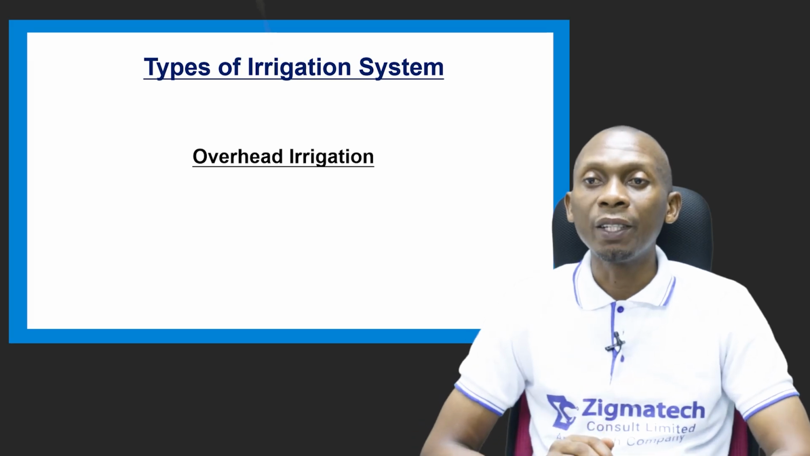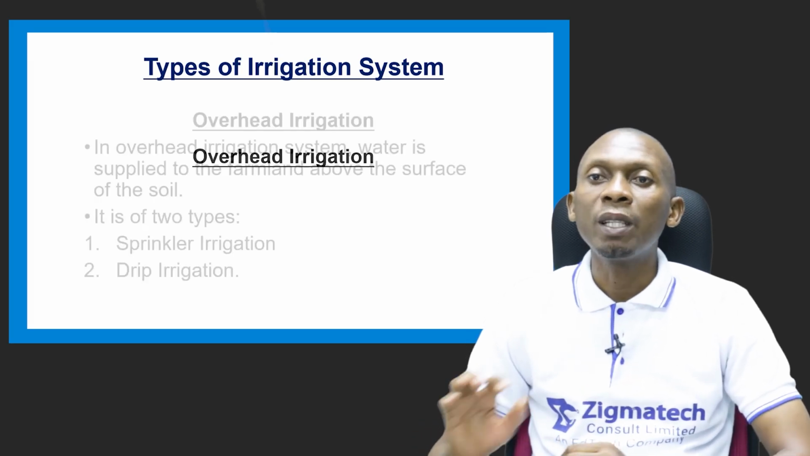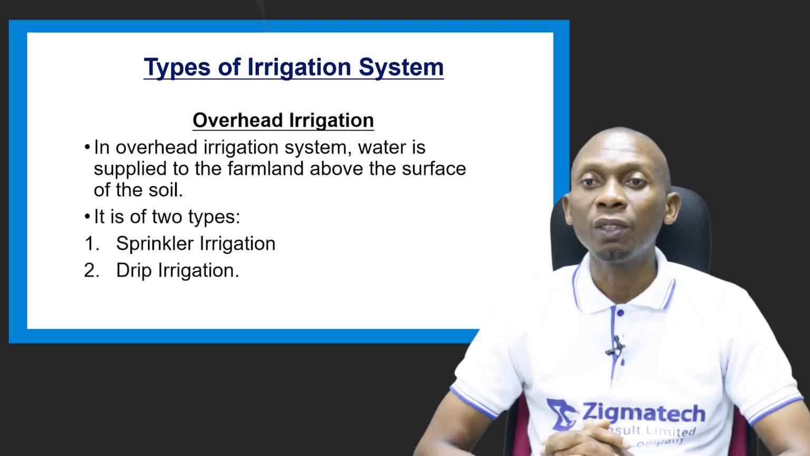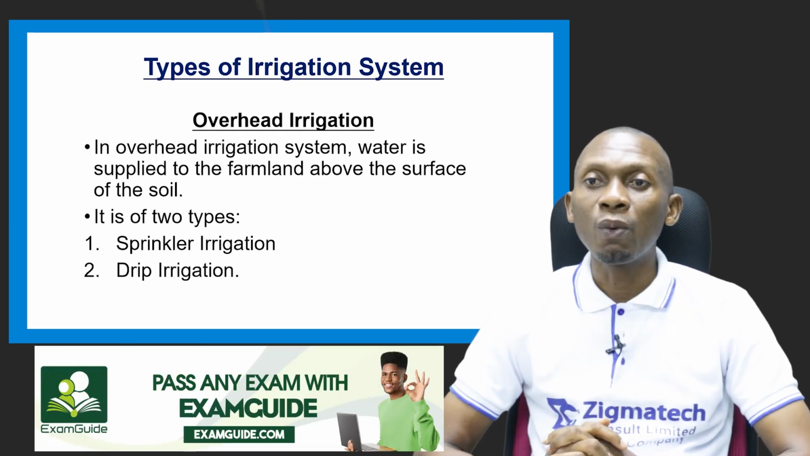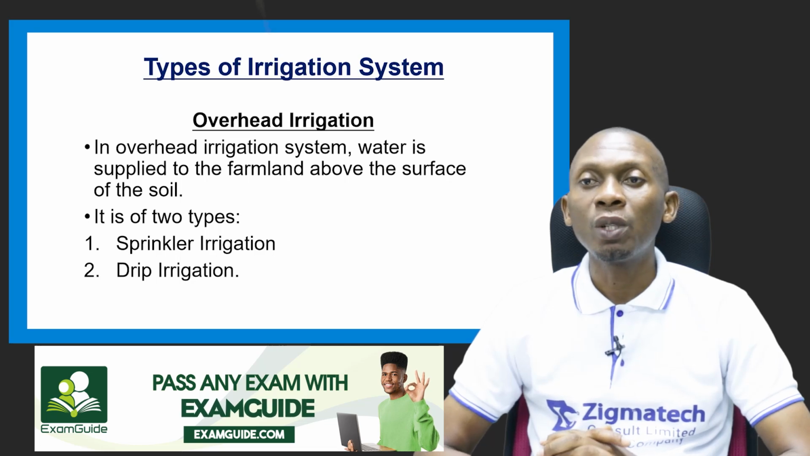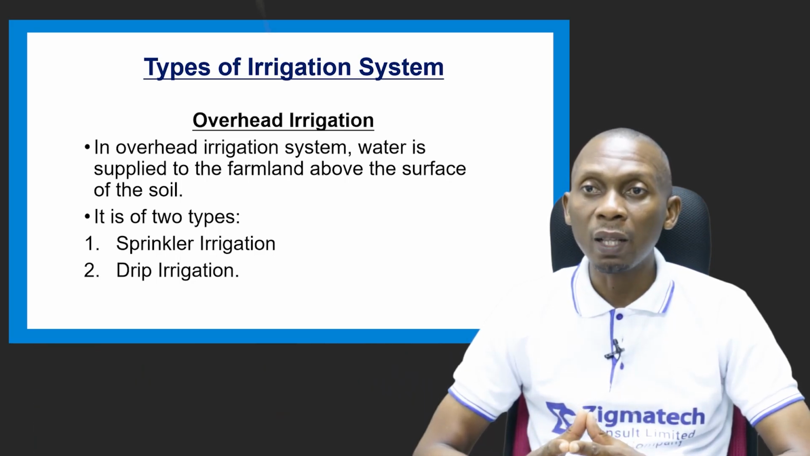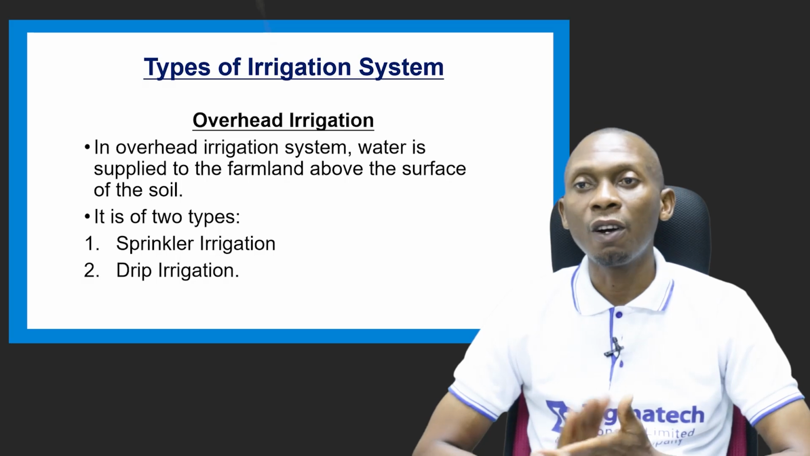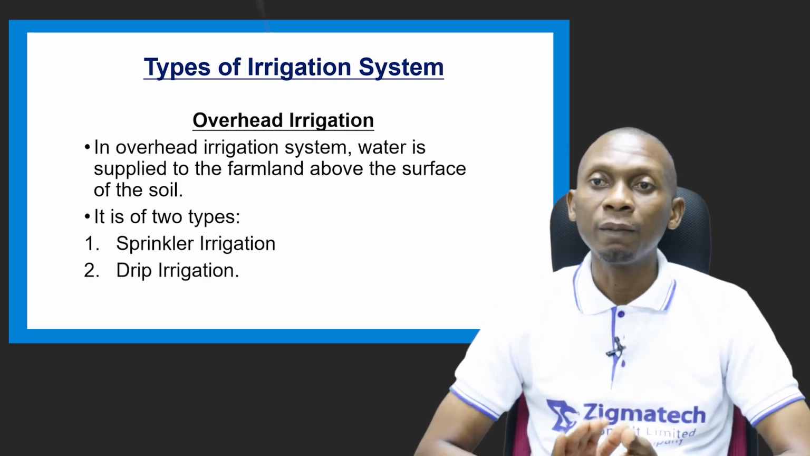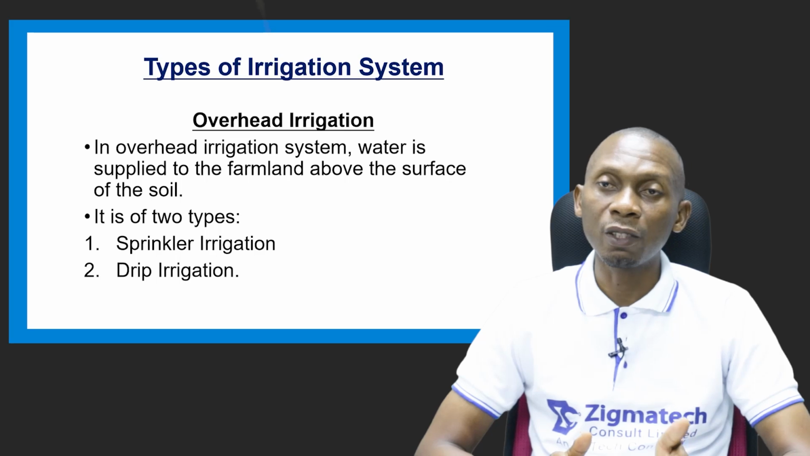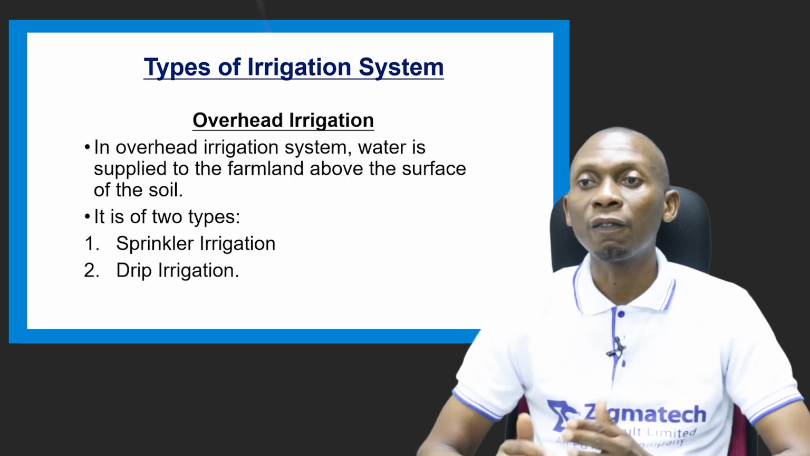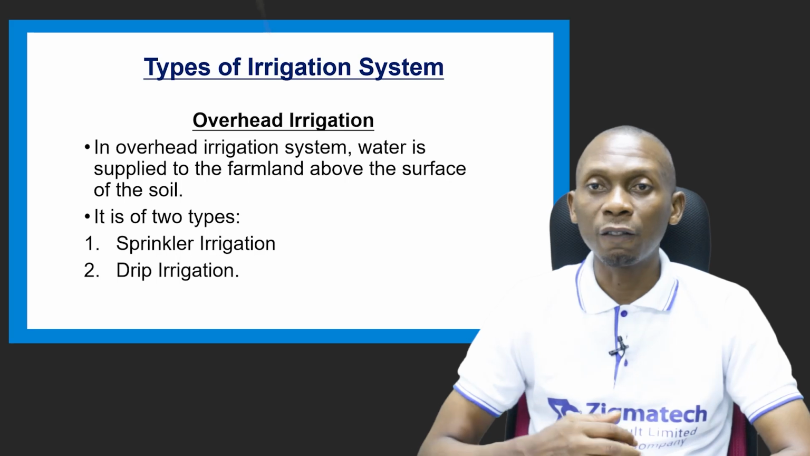Let's look at overhead irrigation, starting with the meaning. Now, overhead irrigation is a system whereby water is supplied to the farmland above the surface of the soil. Remember, for surface irrigation, water is applied to the soil along the surface of the soil, the farmland. When it comes to overhead irrigation, water is applied to the farmland above the surface. So that's the difference. One is along, that's for surface irrigation, while overhead irrigation is you use the word above the surface of the soil.